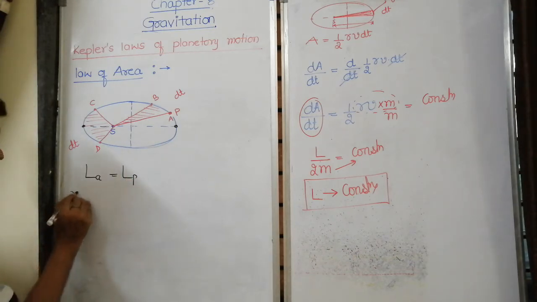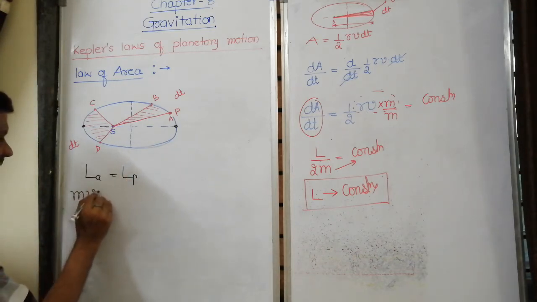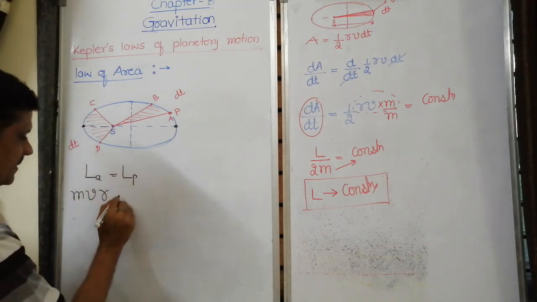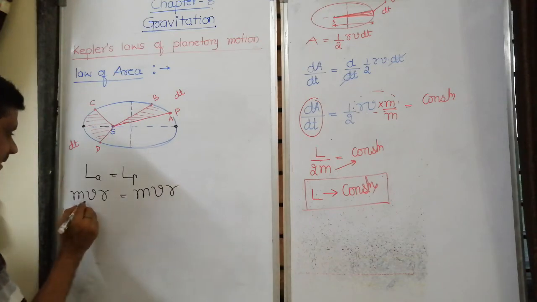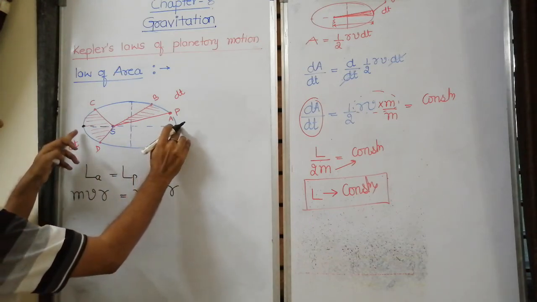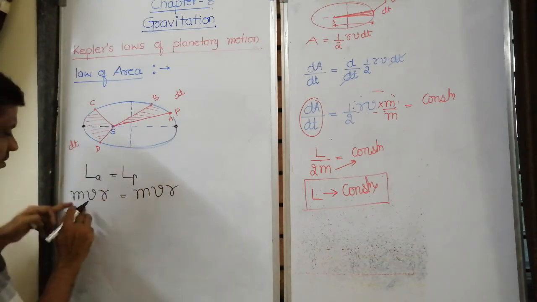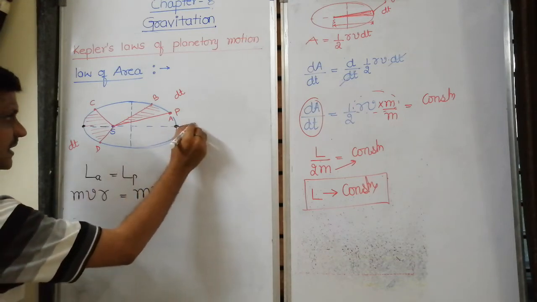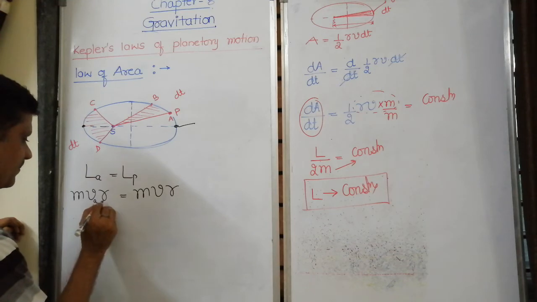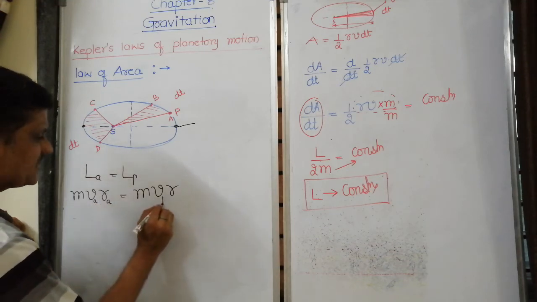Angular momentum means mvr is equal to mvr. The mass of the planet at apogee as well as at perigee is the same, but the velocities are different. Here it is apogee, here it is perigee.